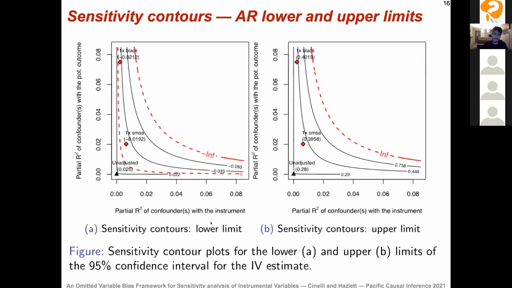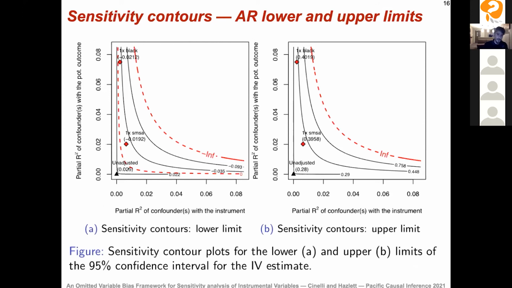On the left side, we have the sensitivity contours of the lower limit of the confidence interval. On the right side, we have the sensitivity contours of the upper limit. Let me explain the sensitivity contour of the lower limit. On the x-axis, we have how strong the omitted variables are associated with the instrument. On the y-axis, we have how strong the omitted variables are associated with the untreated potential outcome. These two axes are parametrized, again, in terms of residual variation explained, or partial R squares.